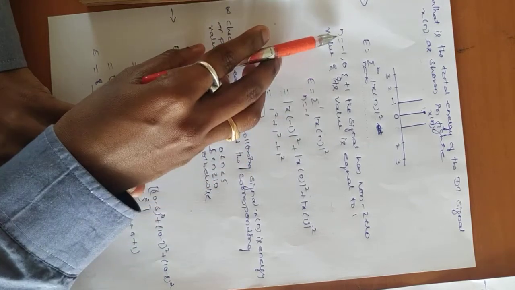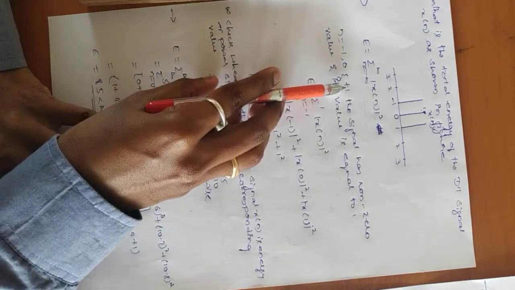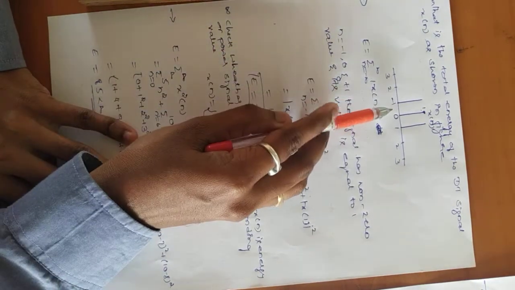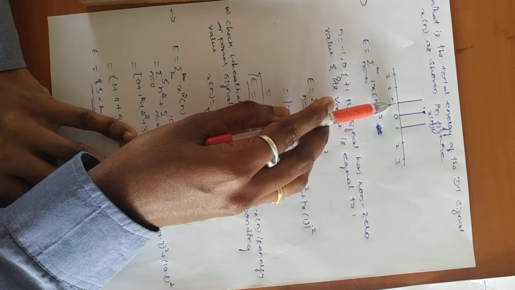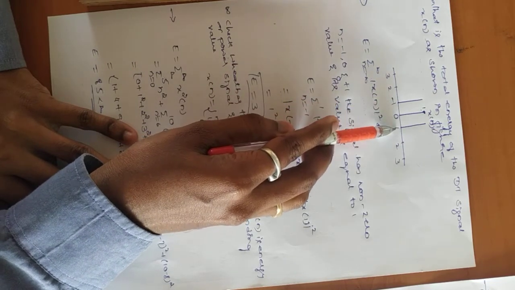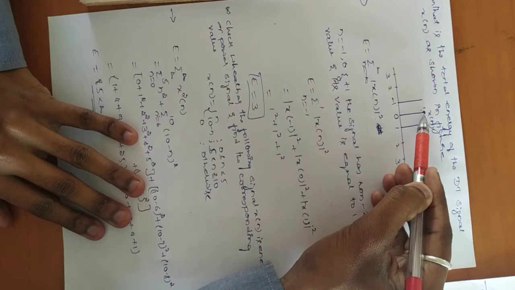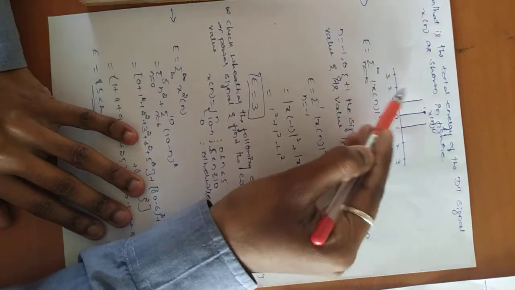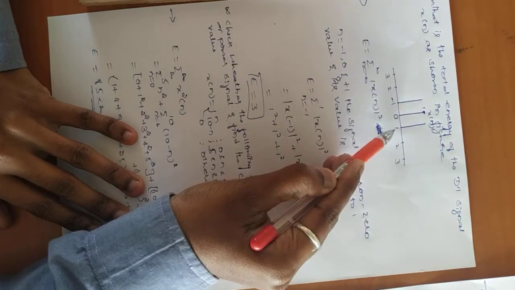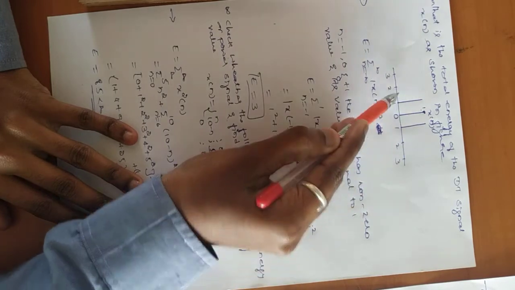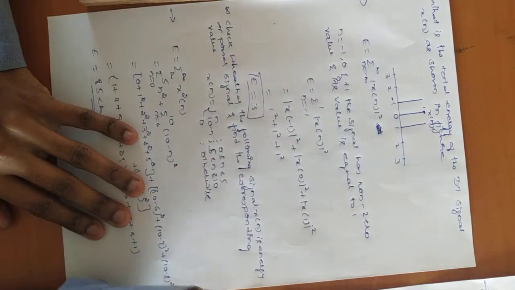Now look at this. n is equal to minus 1, 0 and plus 1. It shows the signal exists at minus 1, 0 and 1 and its amplitude is 1. This is considered a non-zero value. After 1 it is a 0 value, and before minus 1 also it is a 0 value.